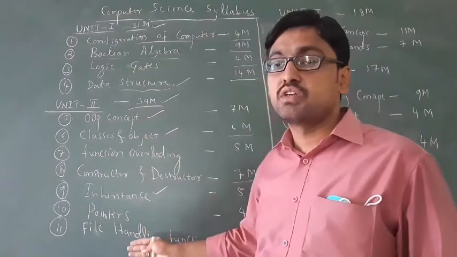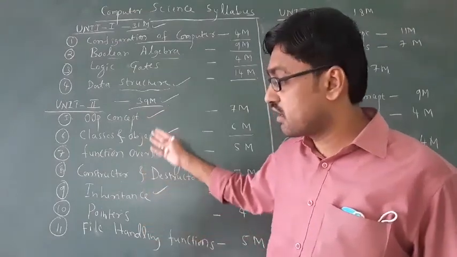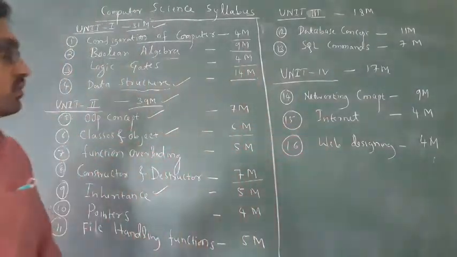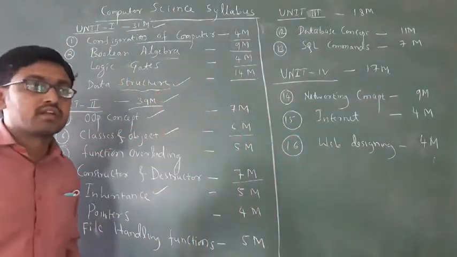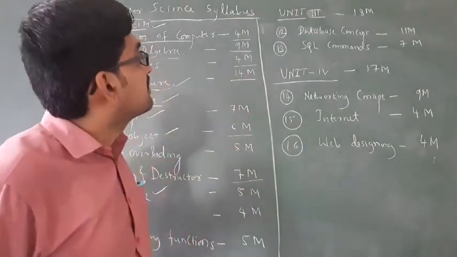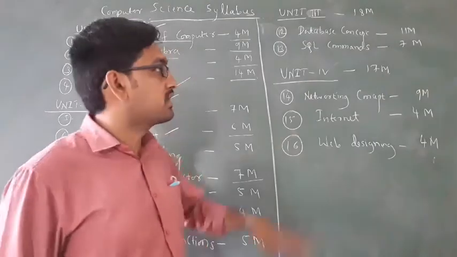Second unit. In the second unit you are getting 7 chapters. This you have to remember. Then the third unit. In the third unit, it carries 18 marks. It carries 2 chapters.